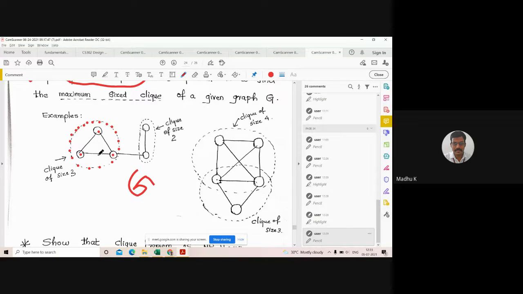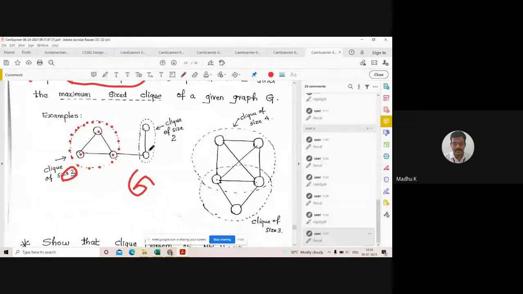So there exists a subgraph of size 3. The number of vertices is 3. So this is a Clique. Why is it a Clique? Because it's a completely connected subgraph. So this is a Clique of size 3, and you can note here this also.